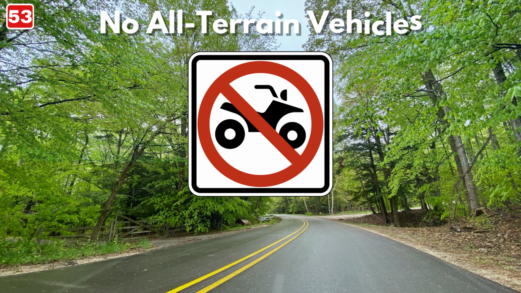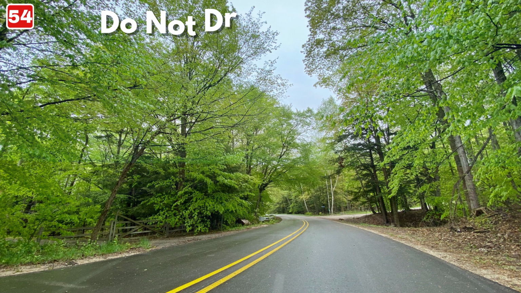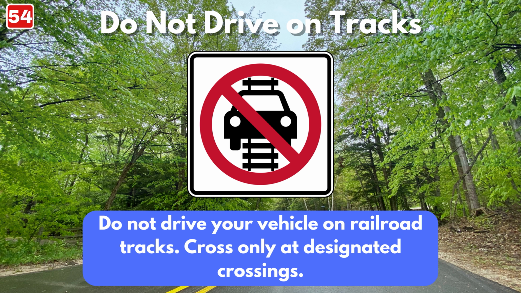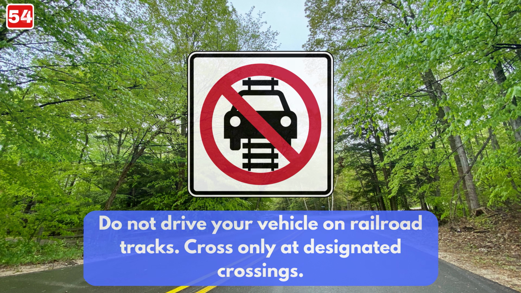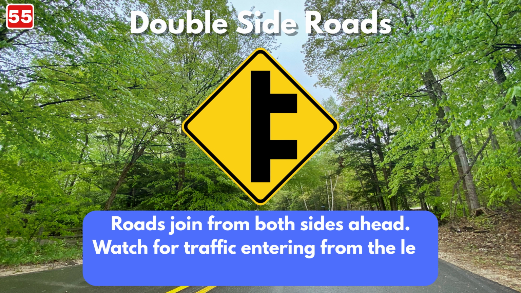No all-terrain vehicle sign. ATVs and off-road vehicles are prohibited from using this road. Do not drive on track sign. Do not drive your vehicle on railroad tracks. Cross only at designated crossings. Double side road sign. Roads join from both sides ahead. Watch for traffic entering from the left and right.